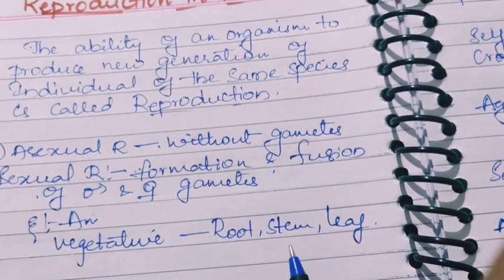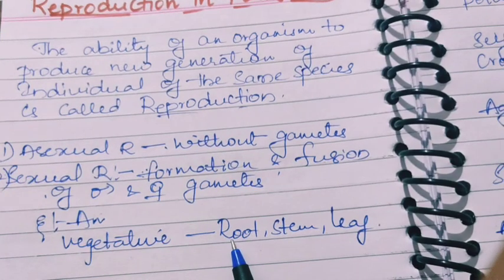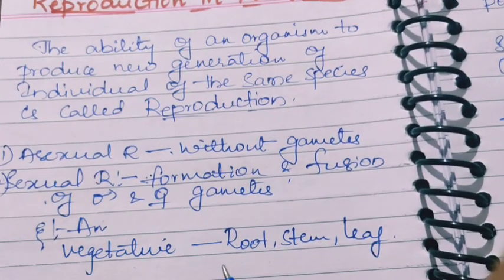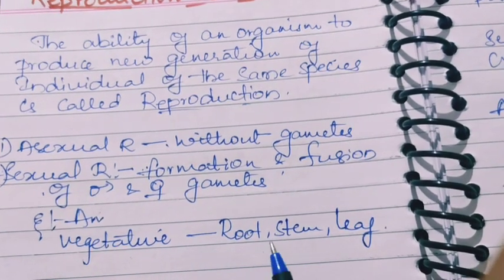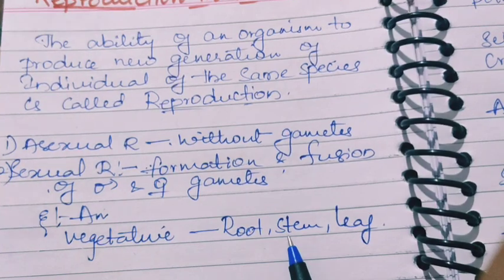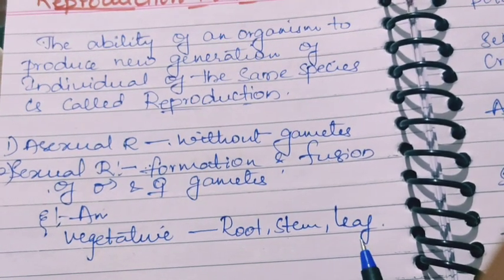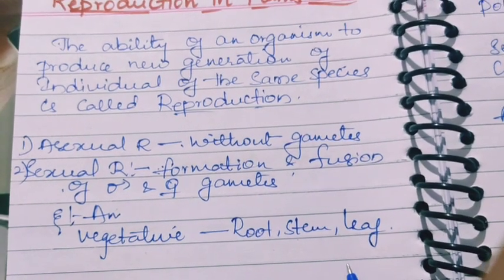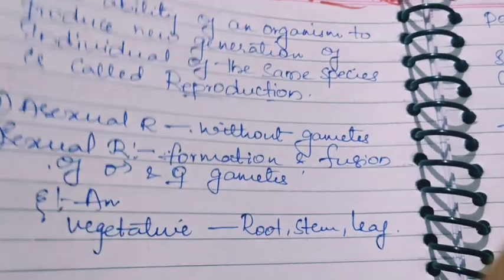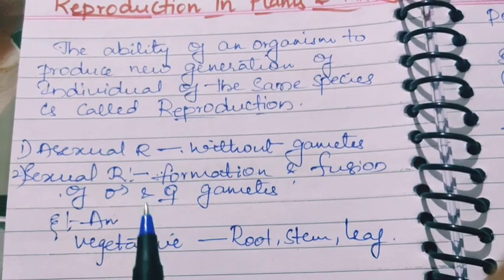When you observe the root, like beetroot and carrot, they give rise to a new plant. Stem, like sugar cane and potato, give rise to a new plant. Leaf, for example bryophyllum, a leaf giving rise to a new plant again. So this is the asexual mode of reproduction.